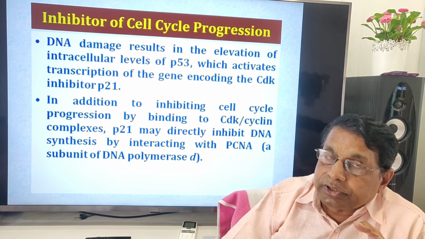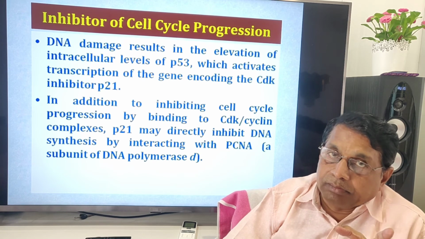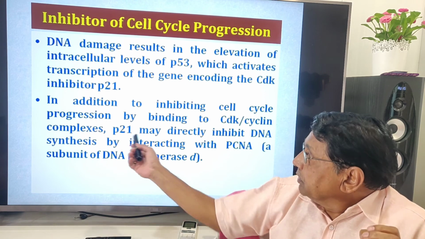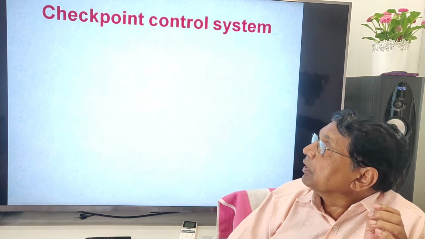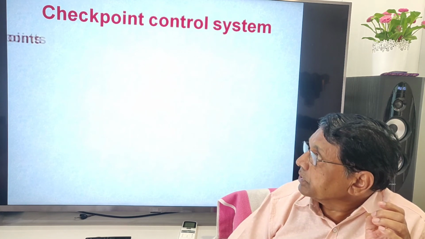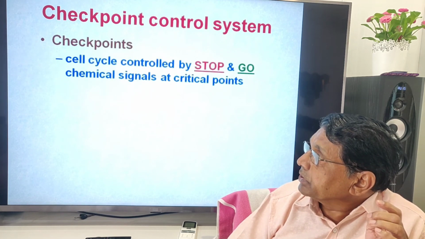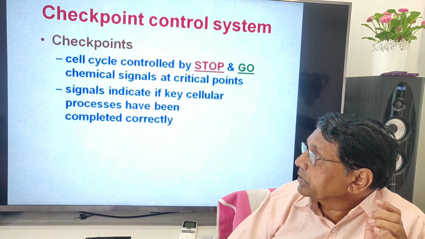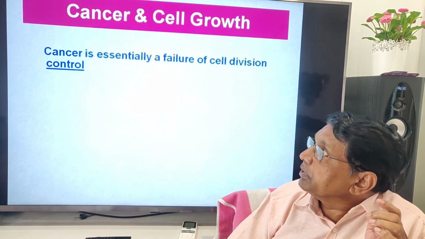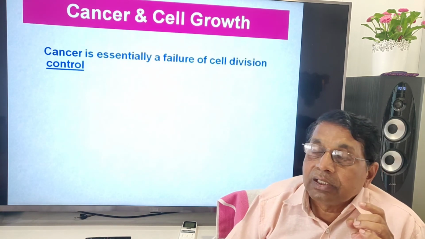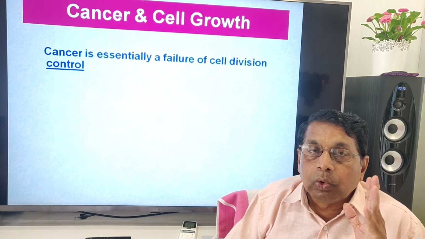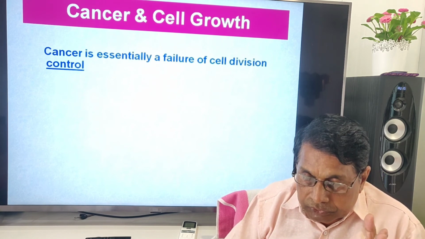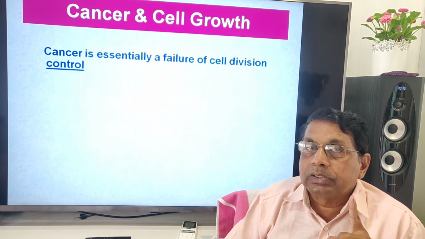It inhibits if there is a problem. Checkpoint control systems. Checkpoints, I told you, stop or go signals will be there at every stage. Then if the cell cycle goes wrong, two events take place.